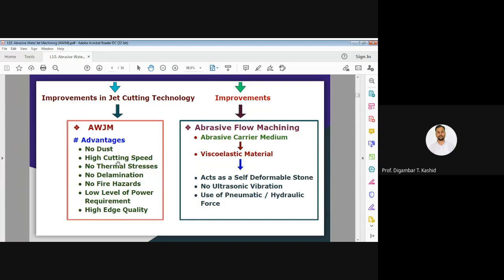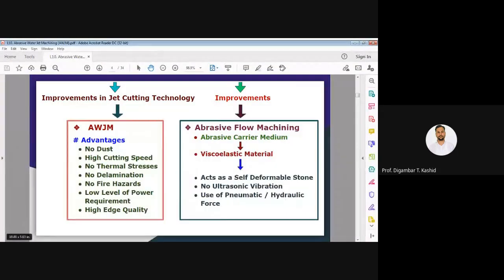Again, there is no delamination when machining composite materials or glass fiber reinforced plastic. There are no fire hazards, the power requirement is low, and the quality of the edge cut is comparatively better.